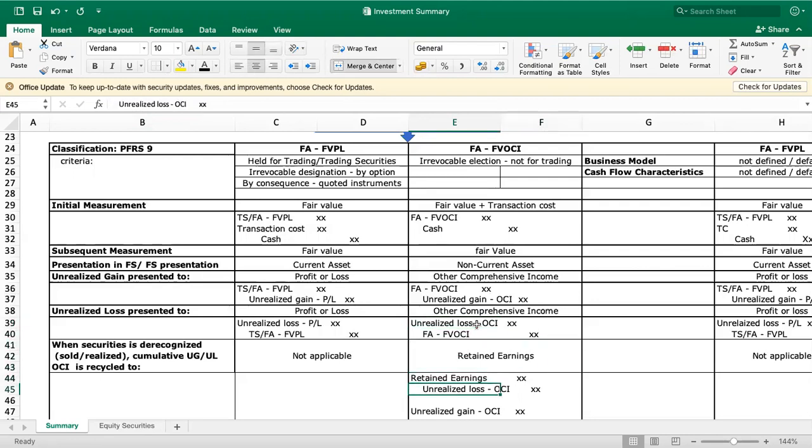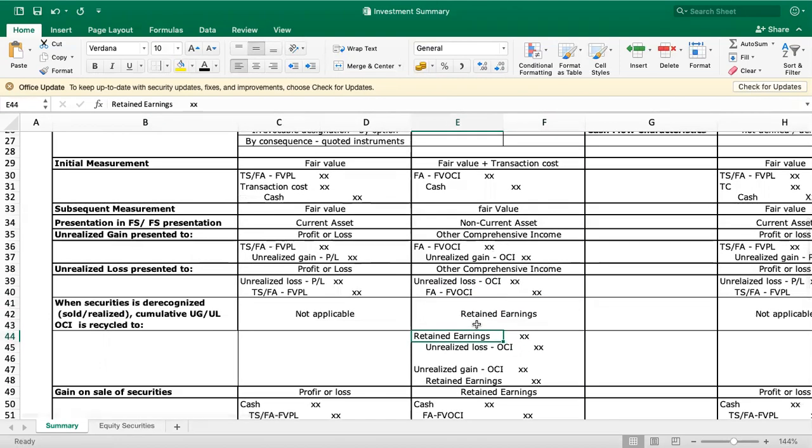So this is what will happen. Since you debited unrealized loss from the time you recognized it, we zero out the balance of unrealized loss. So we credit unrealized loss, then we close it or recycle it to the retained earnings account. What if unrealized gain? Since we credited the unrealized gain account, we close it by debiting the unrealized gain, and we transfer, or recycle, it to retained earnings.